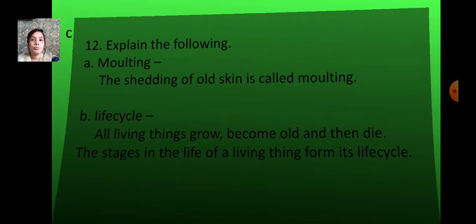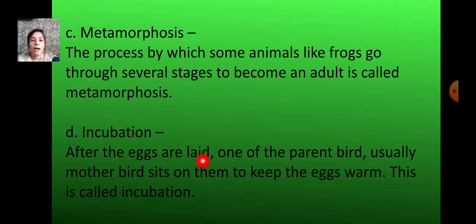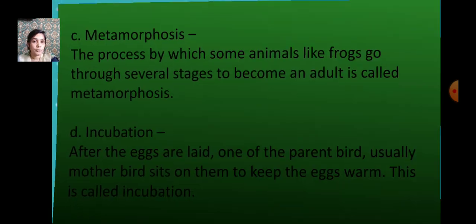And next one, metamorphosis. What is metamorphosis and what is incubation? The process by which some animals like frogs go through several stages to become an adult is called metamorphosis. And incubation: after the eggs are laid, one of the parent birds, usually the mother bird, sits on them to keep the eggs warm. This is called incubation.